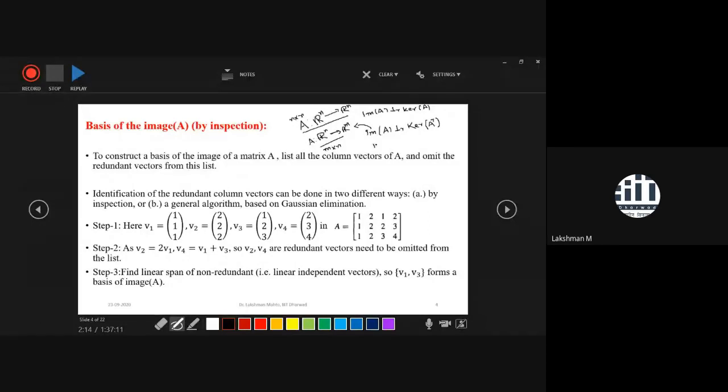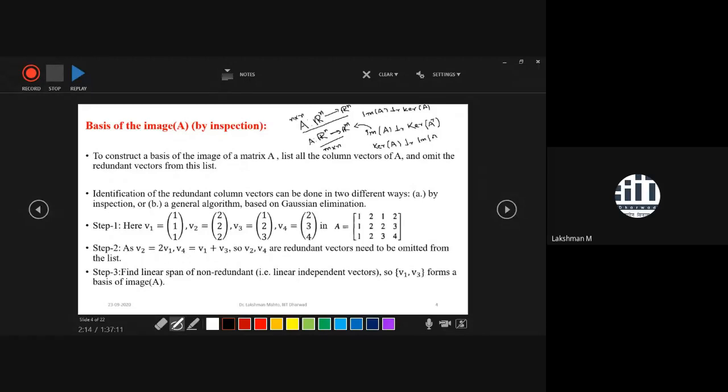It is in your domain space. So the kernel of A happens to be perpendicular to the image of A transpose. So these are the specific criteria.